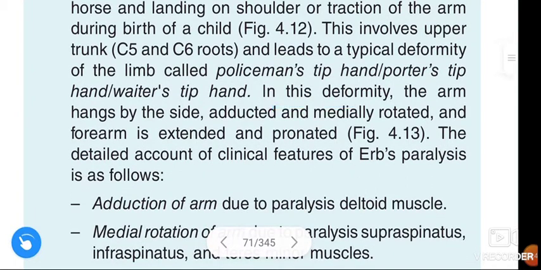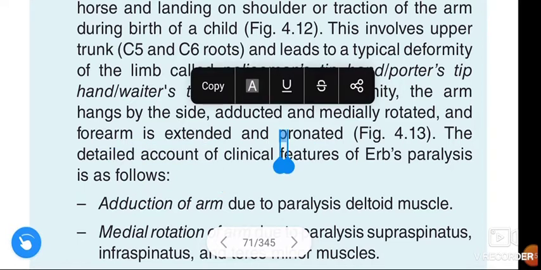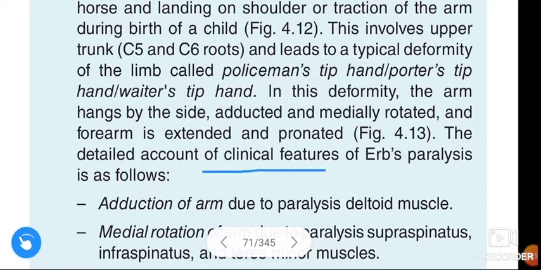In this deformity, the arm hangs by the side, adducted and medially rotated, and the forearm is extended and pronated. The detailed account of the clinical features of Erb's paralysis are as follows.